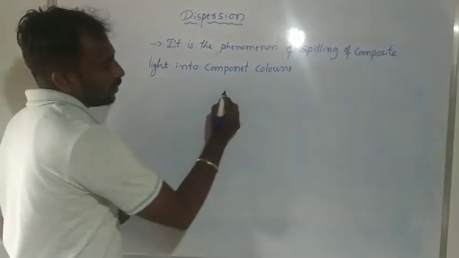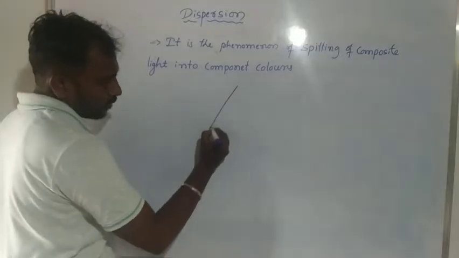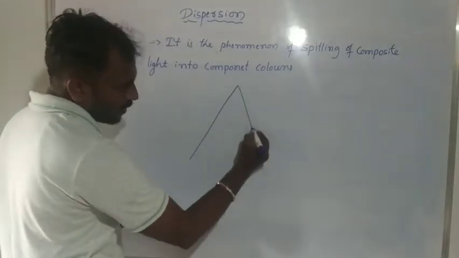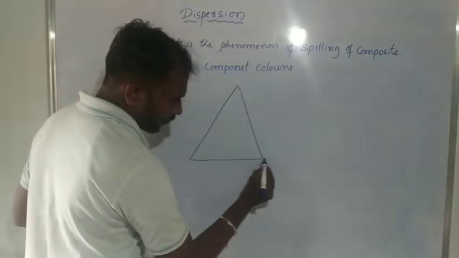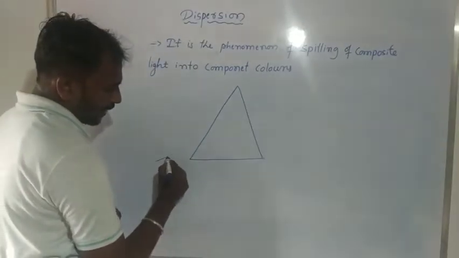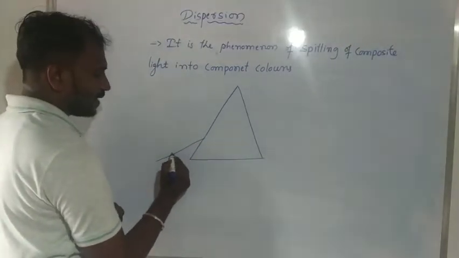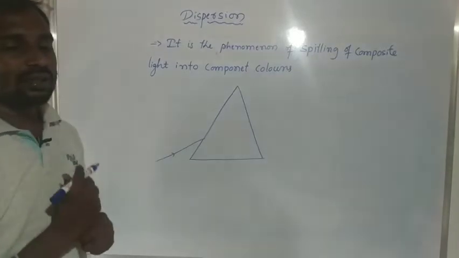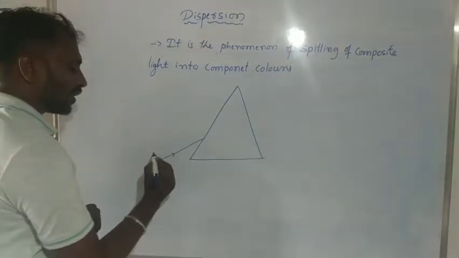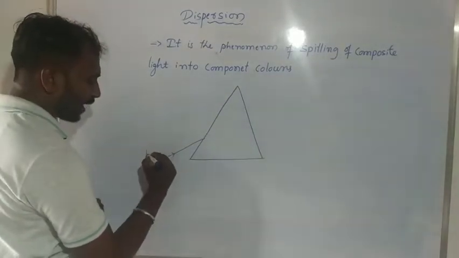Suppose this is a prism, and this is an incident ray, or incident light. This incident light we consider to be white light.